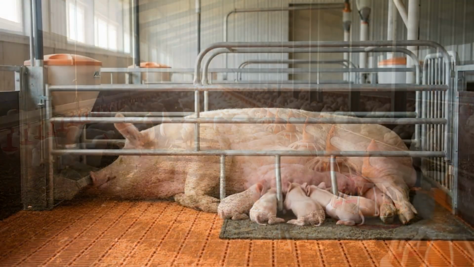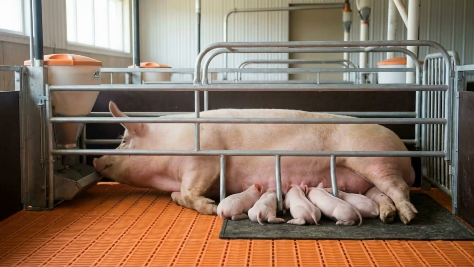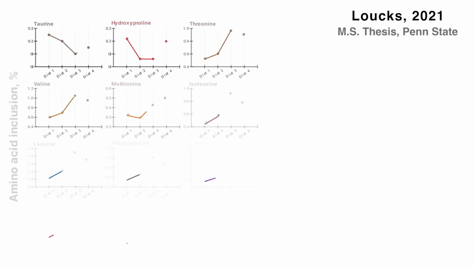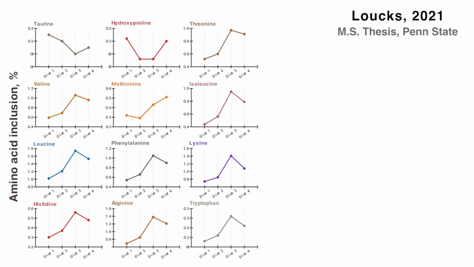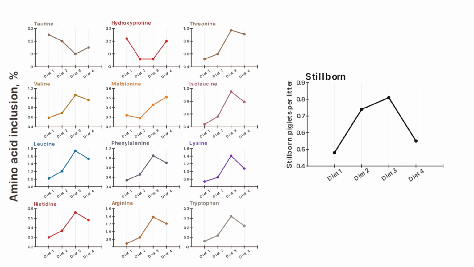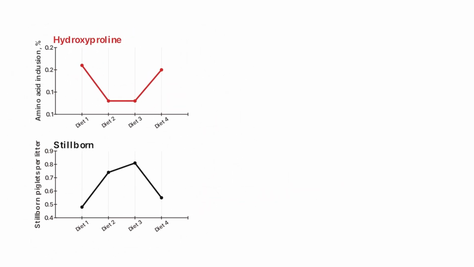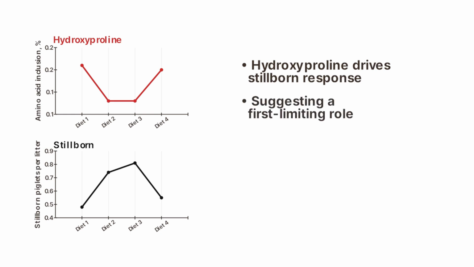Now, let's look at a second example in gestating sows. In this study, 4 experimental diets were provided during late gestation, each with different amino acid inclusion levels. When we analyze stillborn piglets, hydroxyproline shows the closest match to this pattern. Hydroxyproline emerges as the main driver of stillbirths and can be interpreted as the first limiting amino acid for this